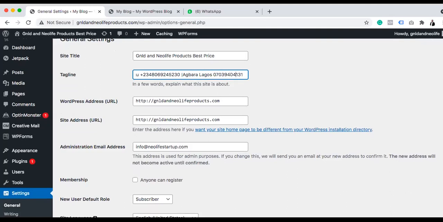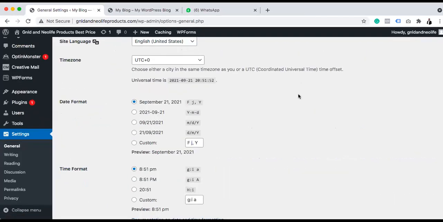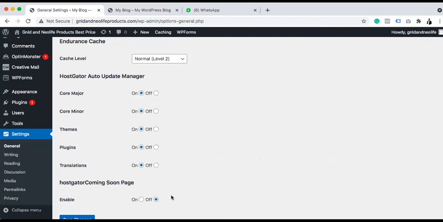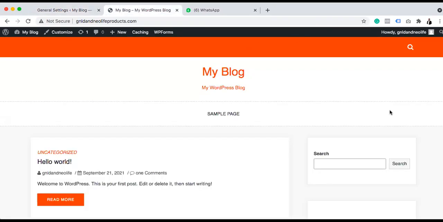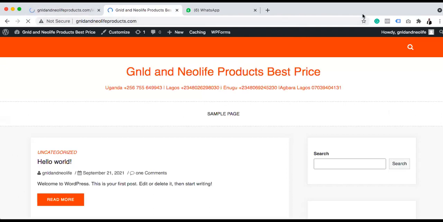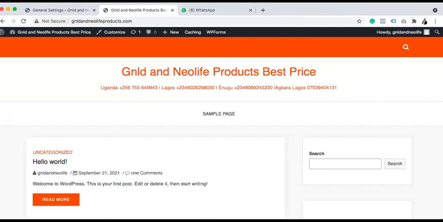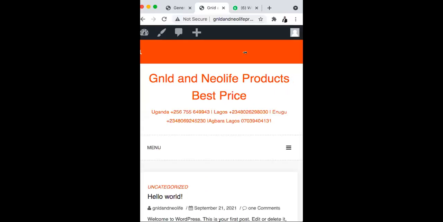Okay, let me even see the outcome of this first. If it's too rowdy on the page, I'll just have only two there. So let me click save here first. So what I'm trying to do is change this blog title that is here. As it's saving, let me be refreshing to see if it has actually saved. So can you see? You can still add more. Let's check the mobile. Okay, the mobile is also good.